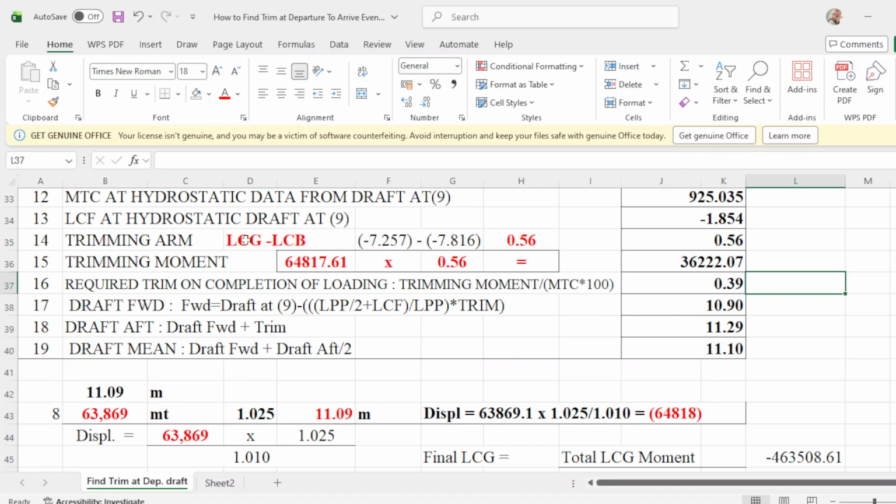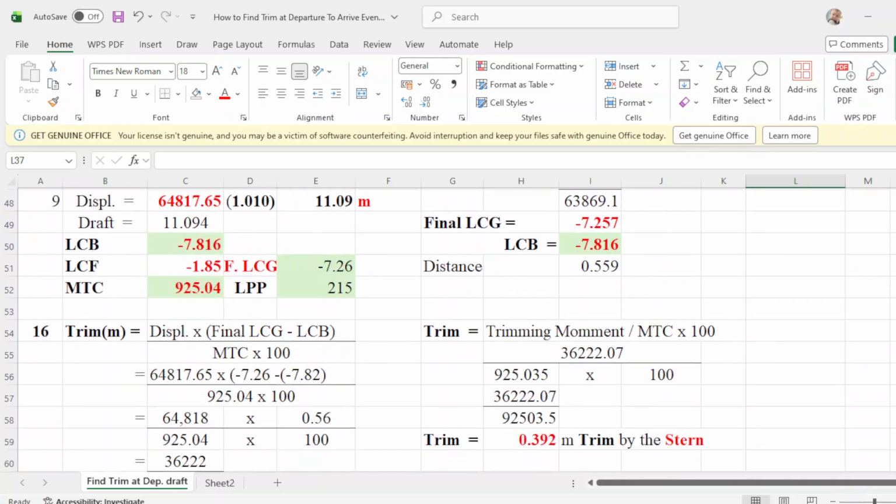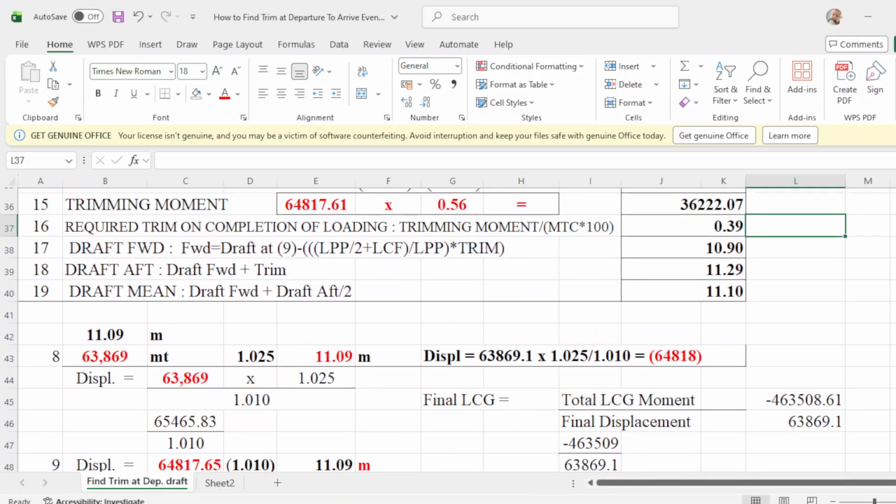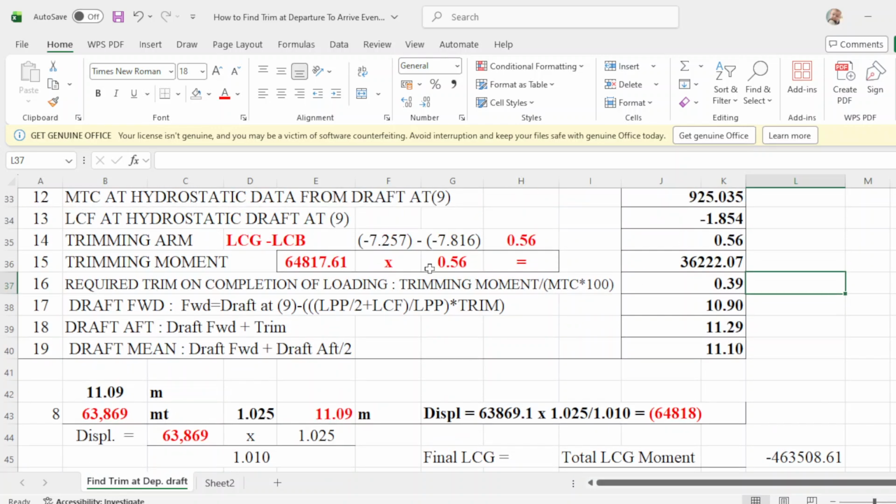Your MTC is 925035. Okay. MTC is 925035 times 100. Multiply this one, that will be 925503.5. Multiply the trimming moment with this figure, then your trim is 0.39. You are now trimmed by the stern. And the answer here is your trim required is 0.39.